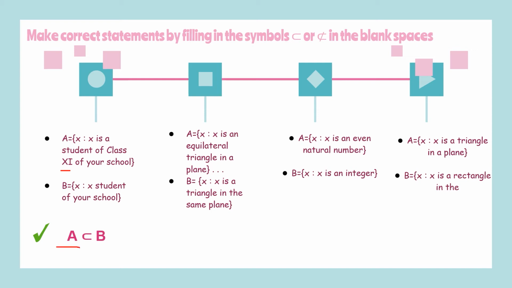Now here X is an equilateral triangle in a plane, and here X is a triangle in the plane. This is only equilateral triangles. Here in set B we have all sorts of triangles. So can it be a subset? Of course A is a subset of B, because here we have only equilateral triangles, and definitely all equilateral triangles will also be in this set B. So A is a subset of B.